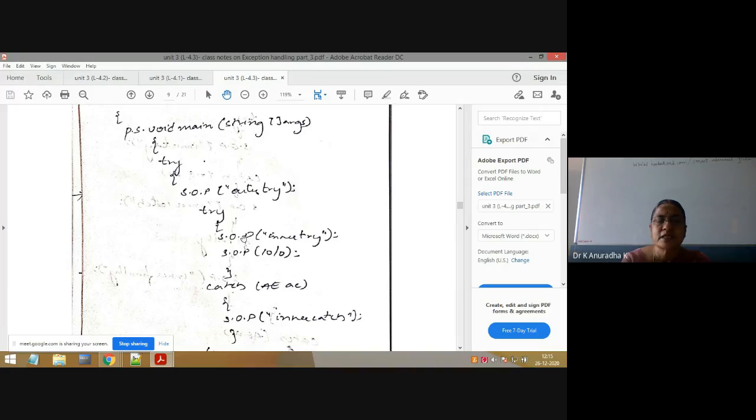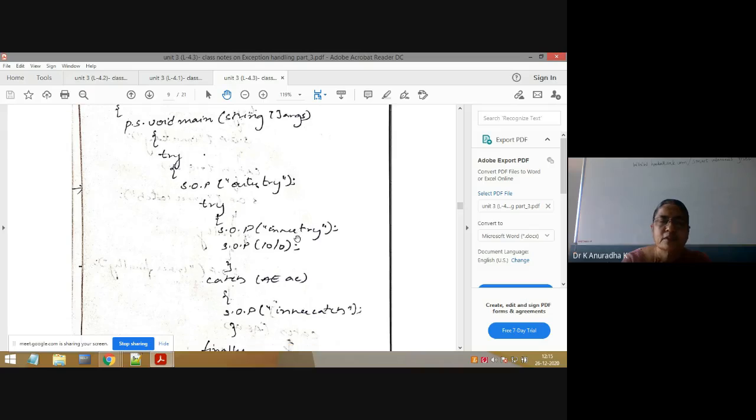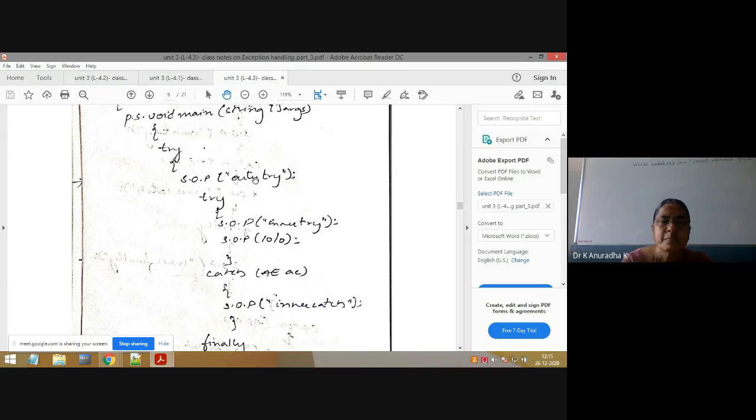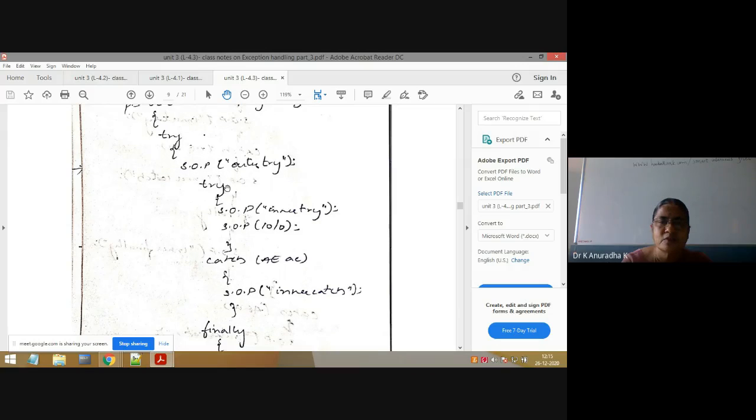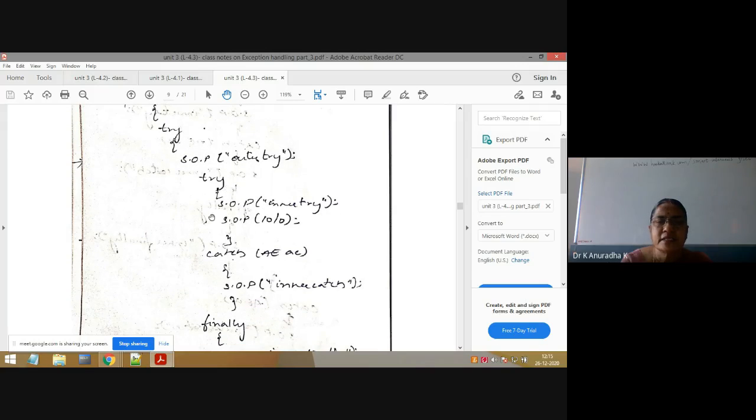Because in the inner try also, we can write try, catch, finally. We can say inner try. Like that we can extend the program. Now I have taken only one try, catch block inside the try block. Now we will see where the exception is raised, in the inner try or outer try. Here in the outer try, see, the exception is not raised. In the previous program, the exception was raised in the outer try. Is it inner try? Yes, because it is there in the outer try.